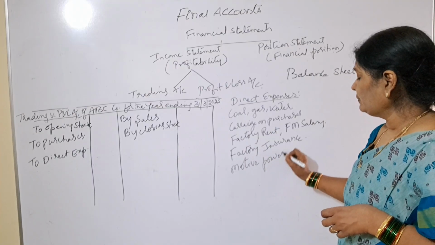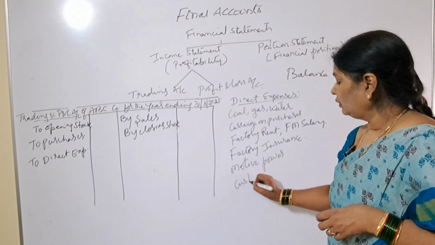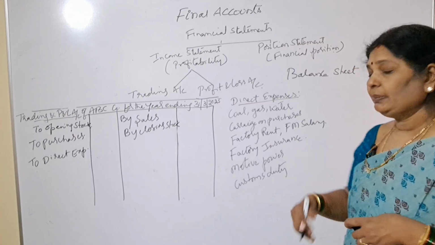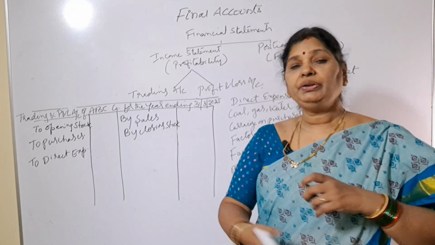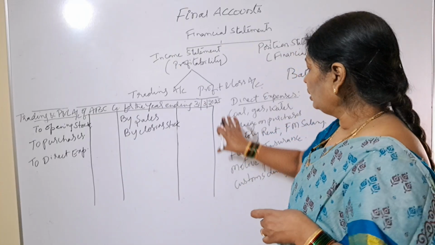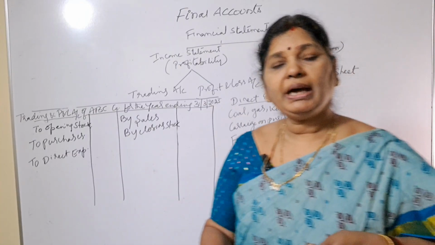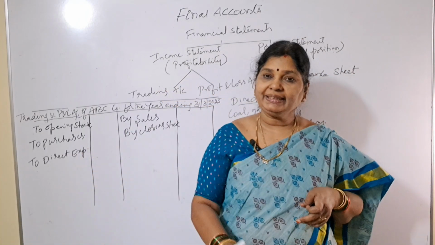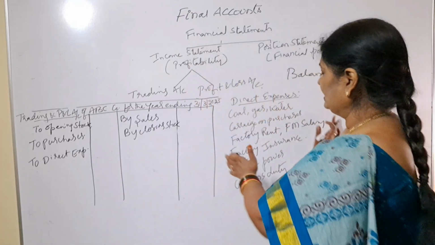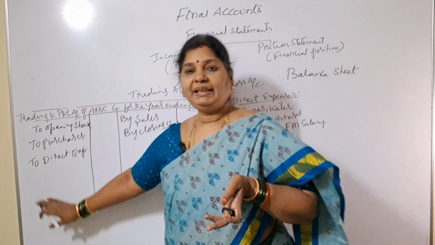We'll cover customs duty. What is customs duty? If you are importing your goods from any other country, or if you are using shipping, what we have to pay is customs duty. So all these expenses, whatever we are incurring up to the factory gate, will come under direct expenses. All these expenses we will write under direct expenses.